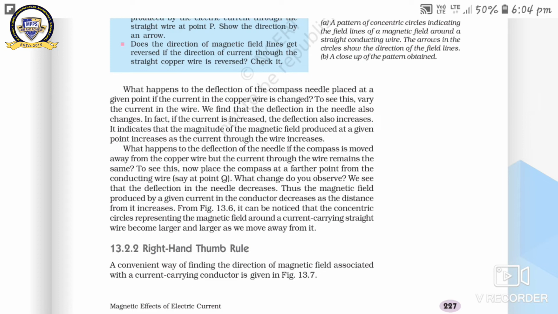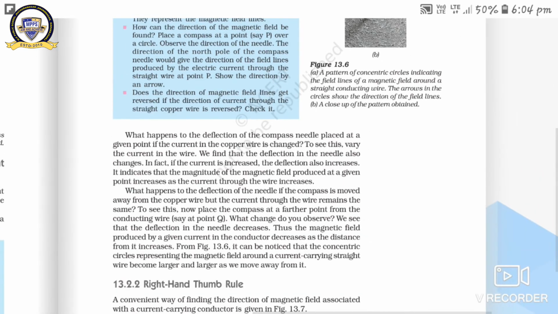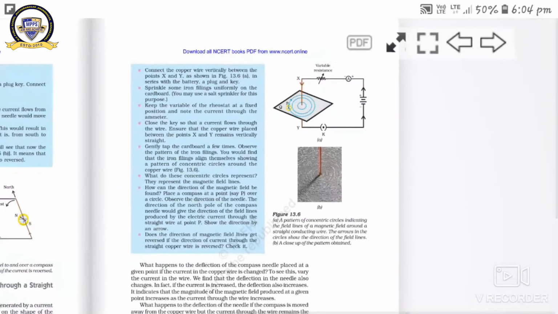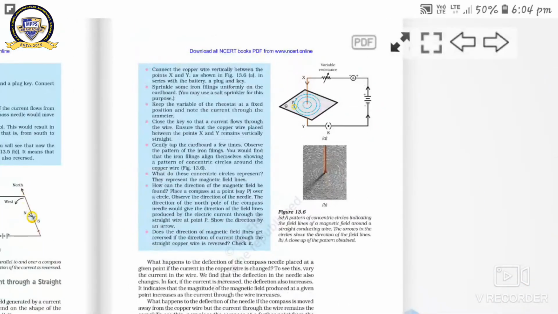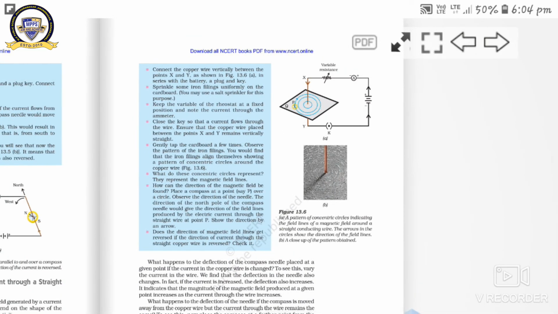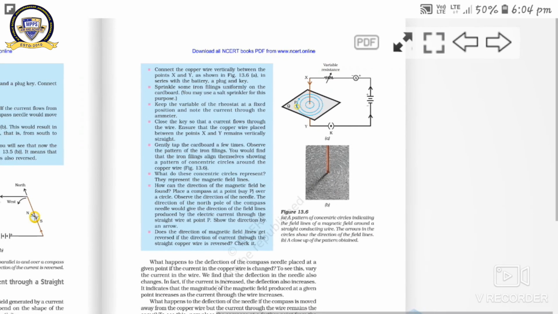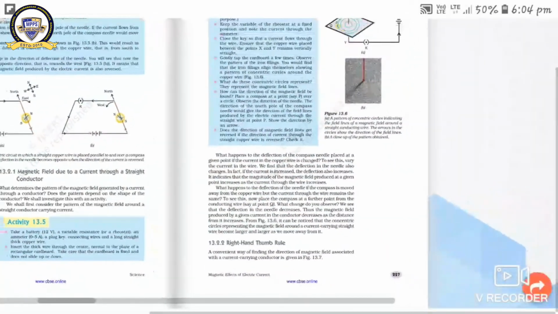Now, it can be noticed that the concentric circles representing the magnetic field around the current carrying straight wire become larger and larger as we move away from it. It means the shape of the magnetic field around the current carrying conductor is what? Concentric circles. Got it? The magnetic field around the straight current carrying conductor is concentric circles. You have to observe the pattern, and you have to study the effect of current on the magnetic field. You have to study the activity given in the exercise.